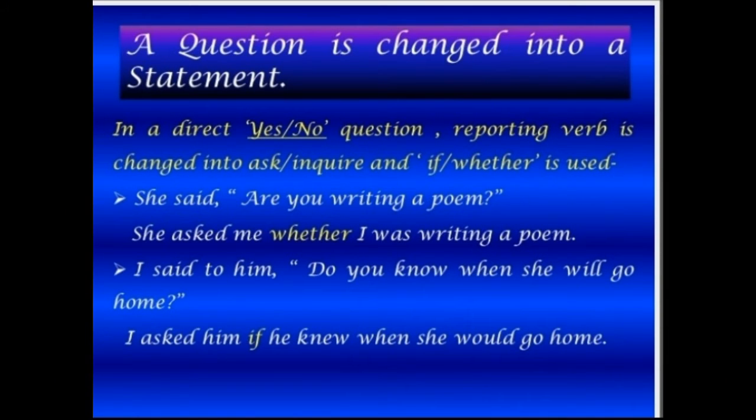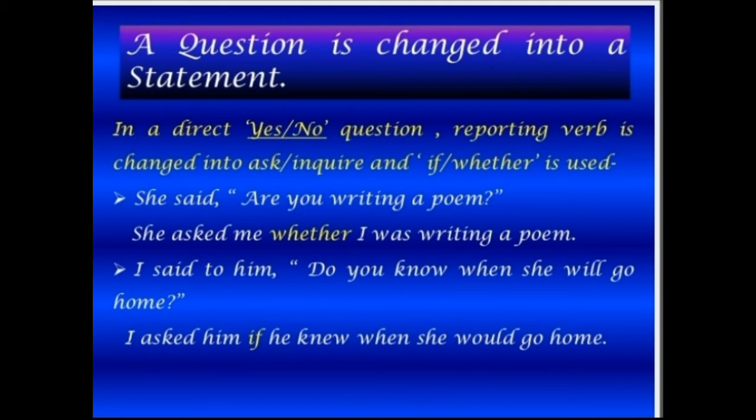A question is changed into a statement. In a direct speech, yes or no question, the reporting verb is changed into ask or inquire, and instead of inverted commas, here we will use if or whether. As earlier, in the first part of the narrations, what we have learned is that instead of inverted commas, we use that. But when the question is there in the statement, we use if or whether.